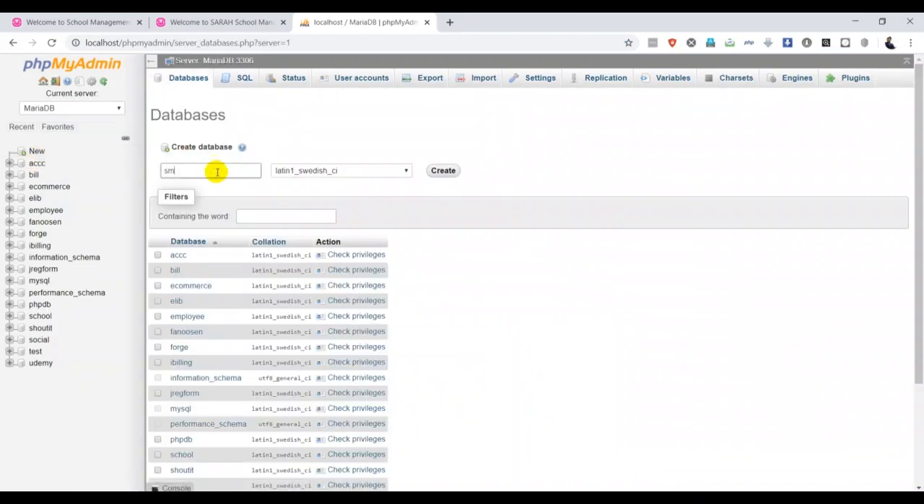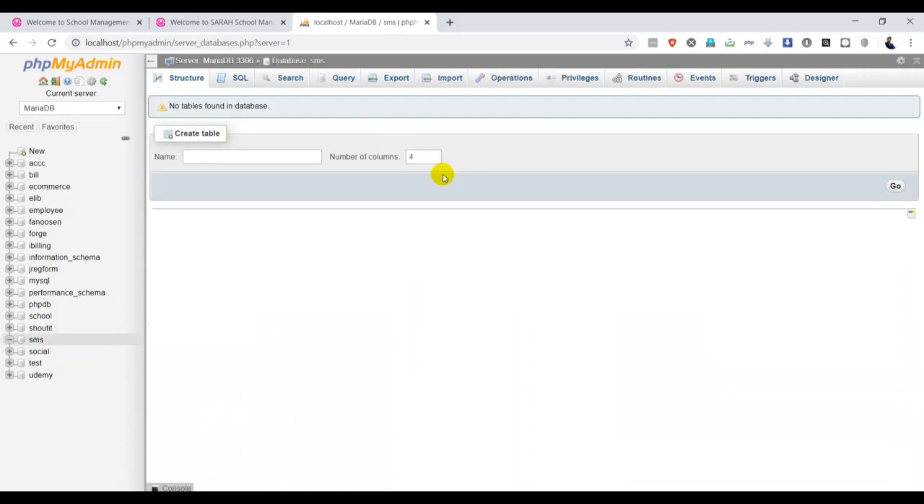I'm going to give the name SMS for my database. You can give any name, but you have to keep in mind that's important. So in collation, create, that's great. Now we have created the database, but we have to create a table for the database.